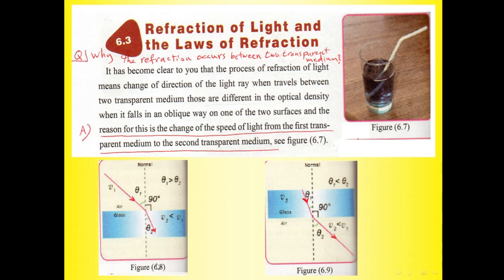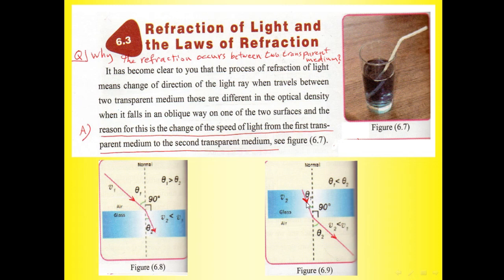We see figures 6.8 and 6.9. In this figure, you can see this ray is the incident ray from air to glass in an oblique way, and this is the normal. This is the refracted ray. We see that theta 1 is greater than theta 2.